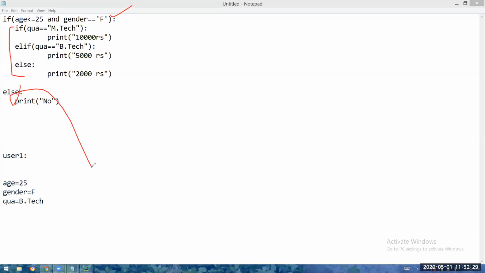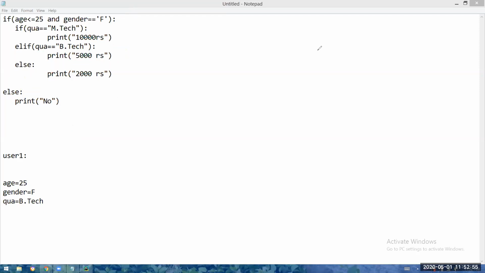That is fine. Now qualification is BTech. BTech equal to MTech? No. Condition false means that block will not be executed. BTech equal to BTech? Correct. Correct means it will enter the block. 5,000 rupees will be printed and it will skip the remaining blocks. In if only one block is executed. So 5,000 rupees is the concession the candidate is going to get.